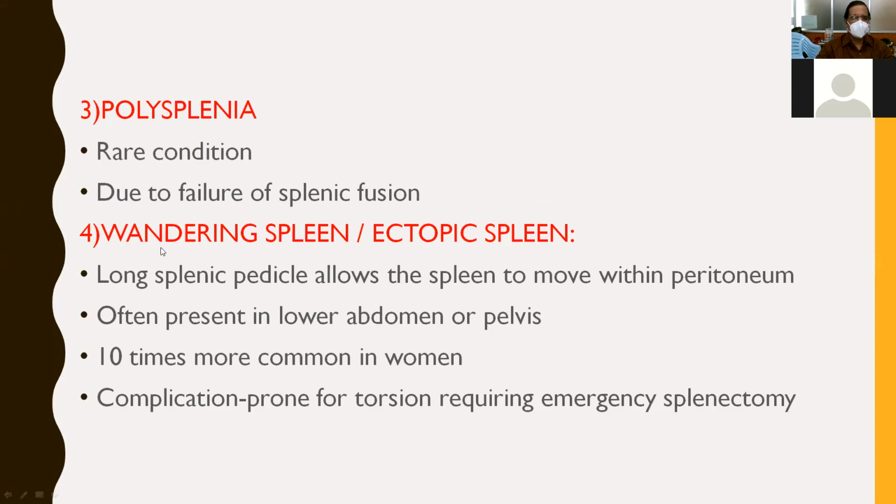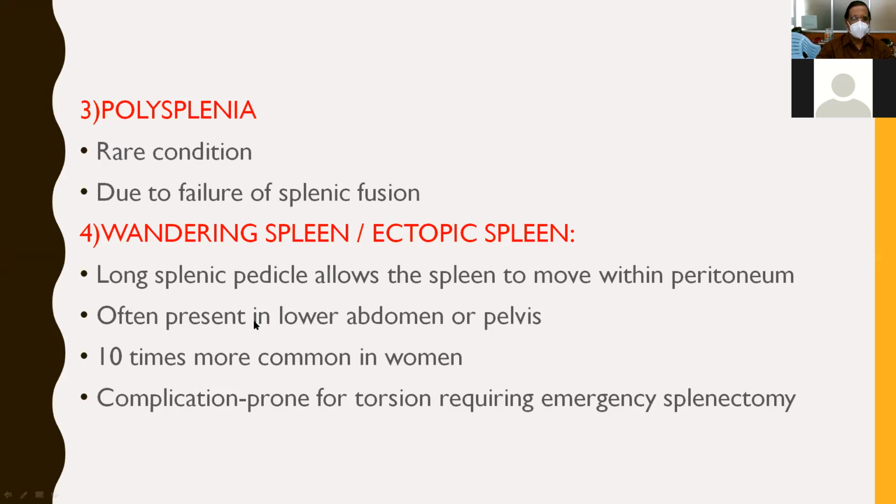It has a long splenic pedicle, which allows the spleen to move within the peritoneum. Particularly, it is present in the lower abdomen or pelvis because of the long splenic pedicle, overhanging into the lower abdomen or pelvis. And it is 10 times more common in females than in males.